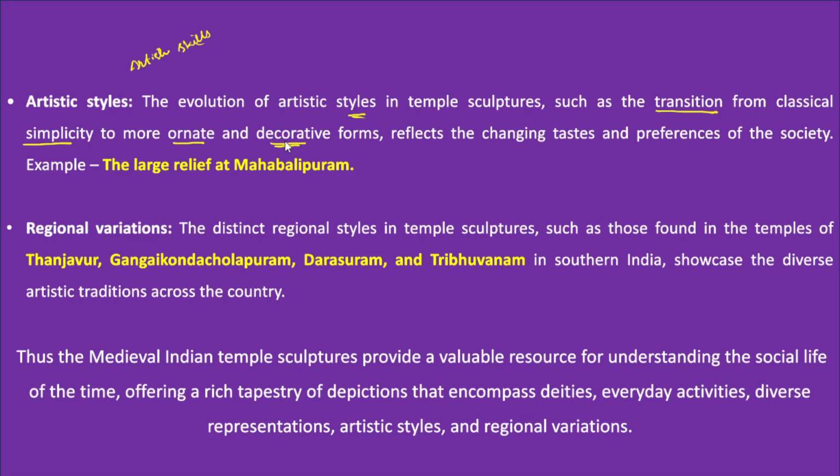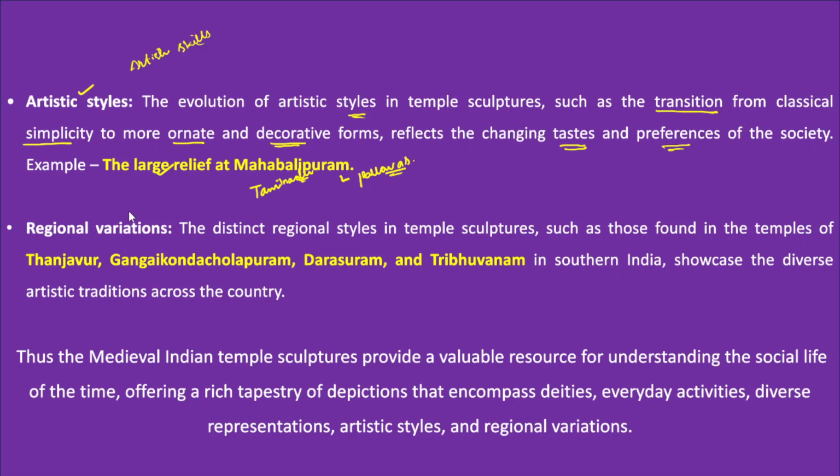These sculptures were given more importance in terms of decoration and ornamentation. Therefore, you can clearly observe a transition of the sculptural tradition and even the artistic skills of the people in that period of time. Over a period of time, it reflects the taste and preferences of the people and the society at large. This can particularly be observed in the large relief structure in Mahabalipuram, in Tamil Nadu. It is also known as Mamallapuram, and it was built by the Pallavas.